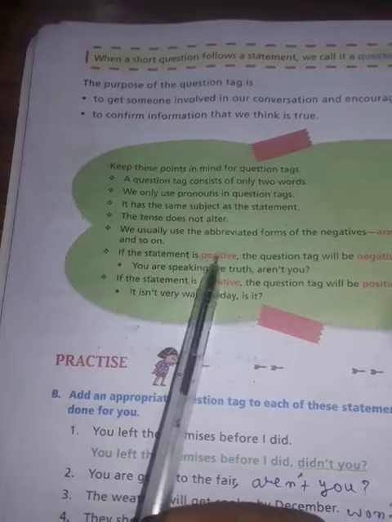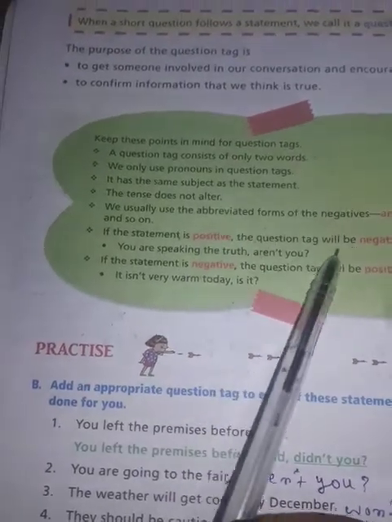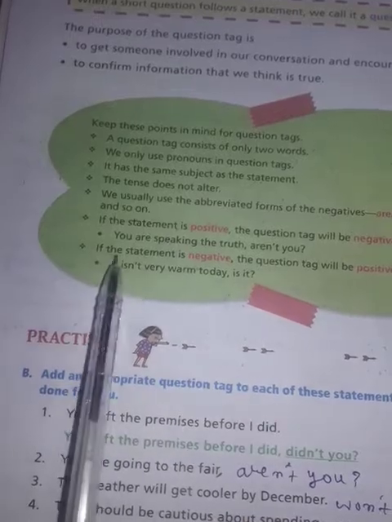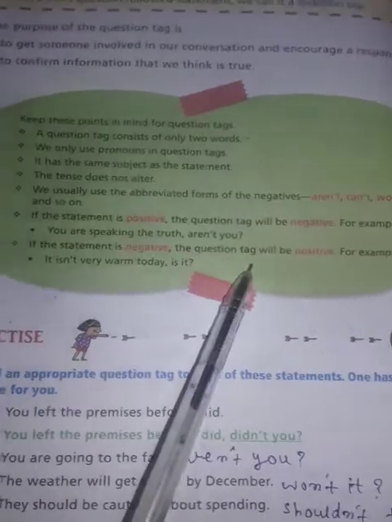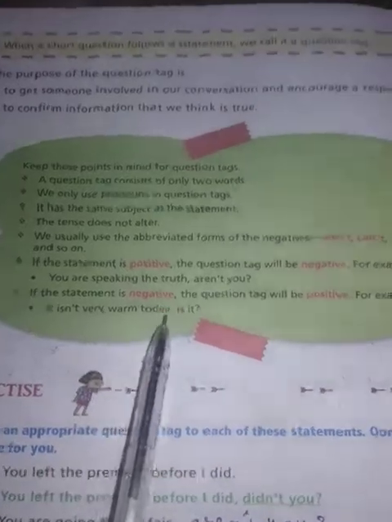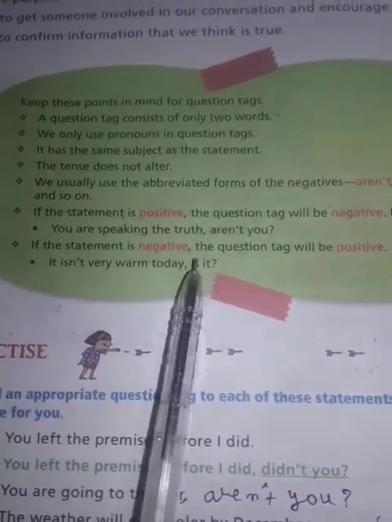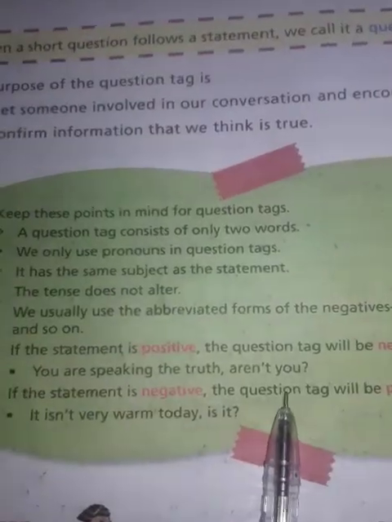If the statement is positive, the question tag will be negative. For example, you are speaking the truth, aren't you. If the statement is negative, the question tag will be positive. For example, it is not very warm today. So this is a negative sentence, so we will add a positive question tag: is it? Okay. So now we will do an exercise.